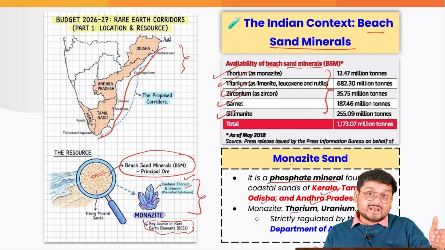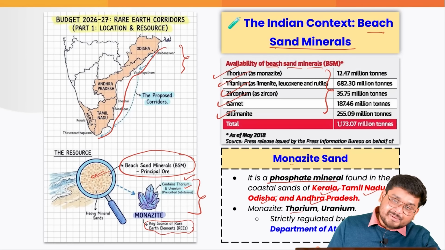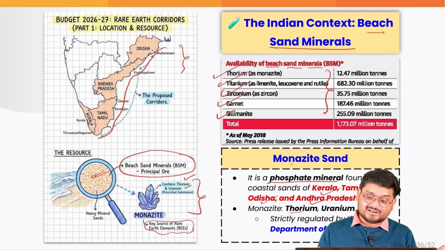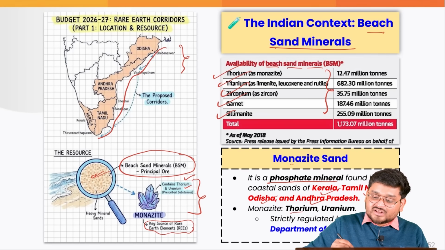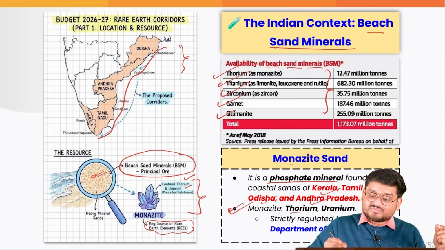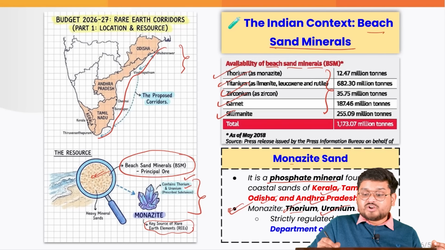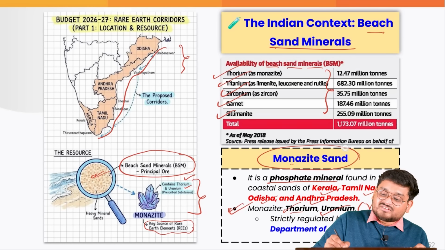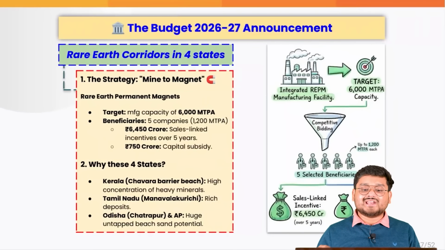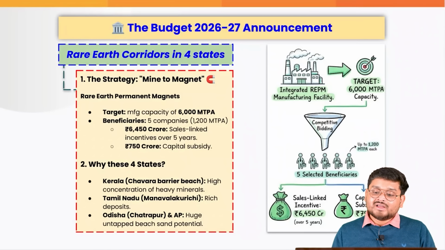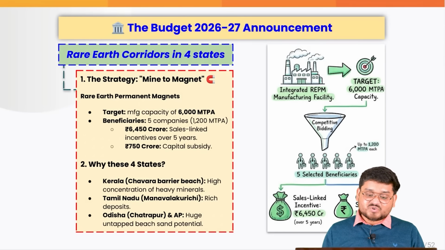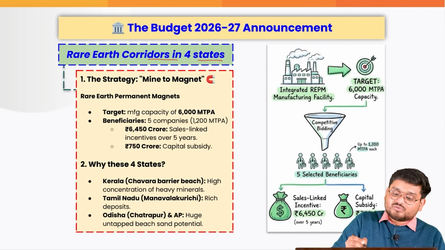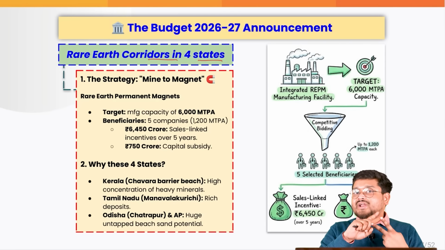rare earth materials, which can be much more instrumental in our semiconductor industry, for example, in the previous article. But the major thing is that monazite is also a source of thorium and uranium. Uranium is particularly radioactive. So these monazite sands are strictly regulated by the Department of Atomic Energy. So the budget here is trying to simplify this. So we are trying to have corridors in 4 states with 2 intentions.